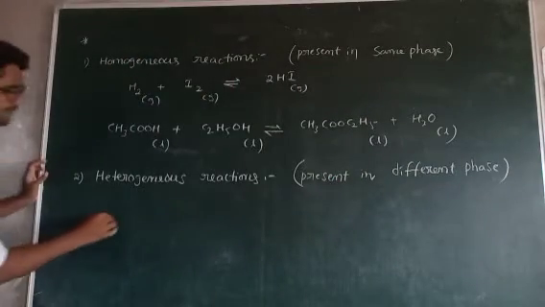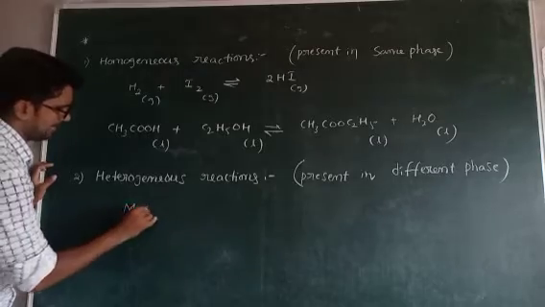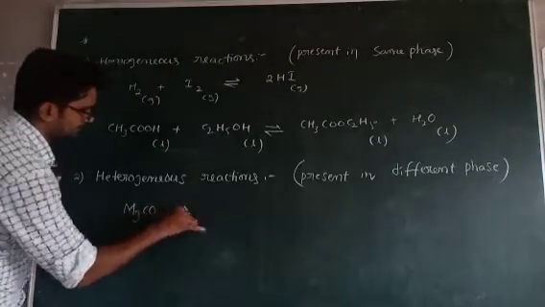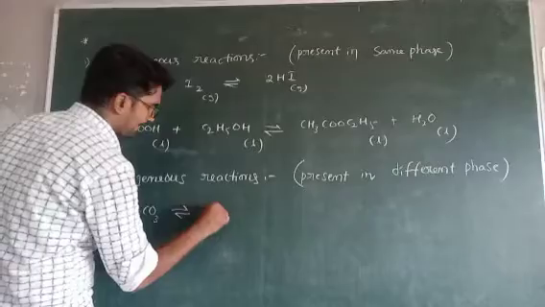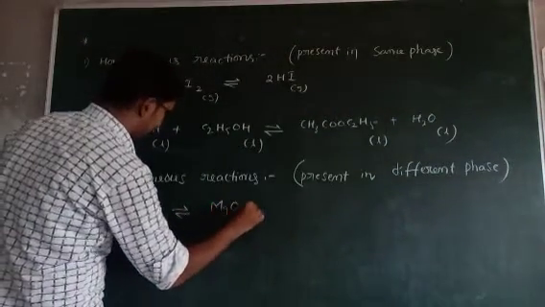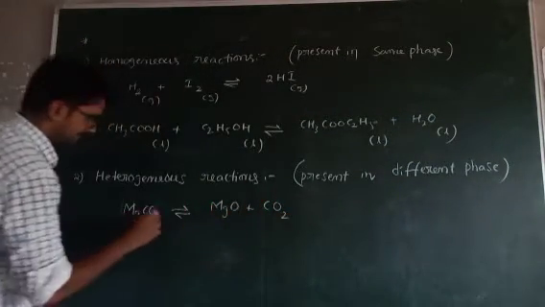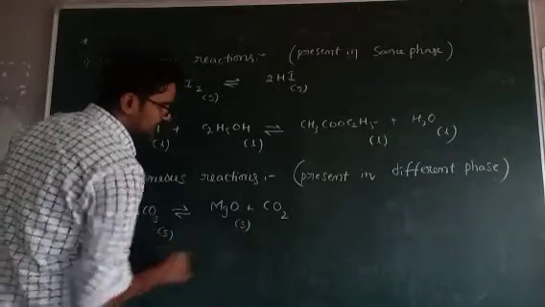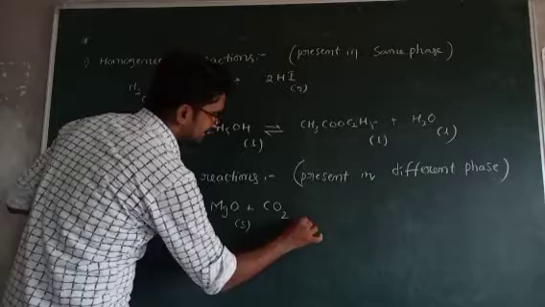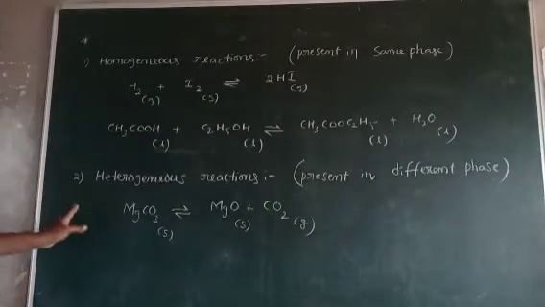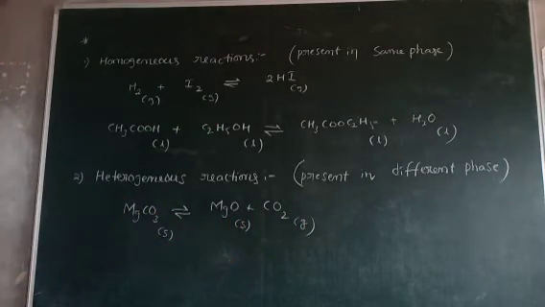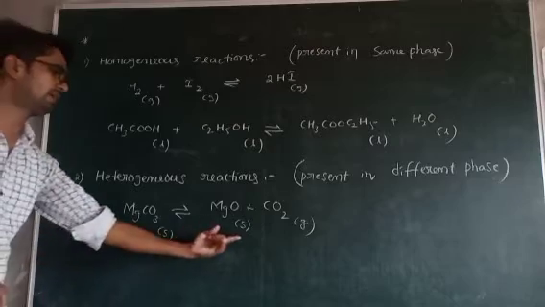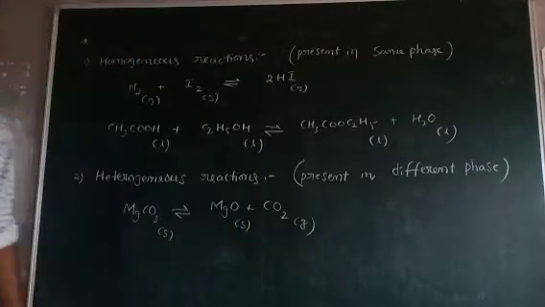Different phase means, for example, MgCO3 gives rise to MgO plus CO2. Magnesium carbonate is present in solid state. Magnesium oxide is in solid state. But CO2 is in gaseous state. Means all the reactants and products are not present in the same phase. Two are in solid state, but one is in gaseous state.